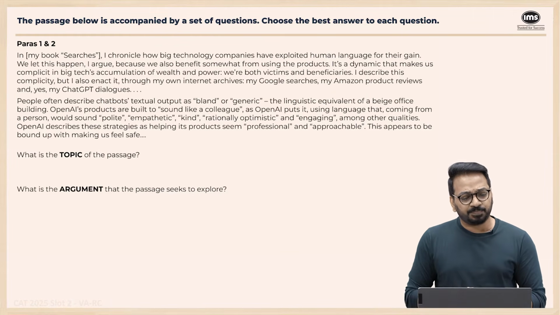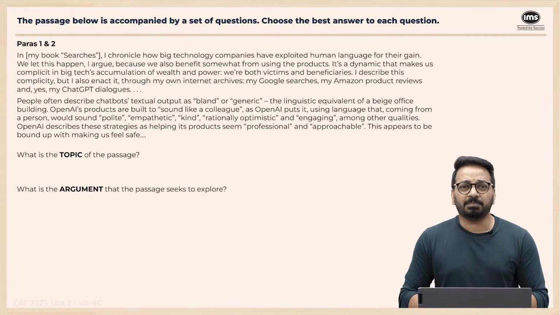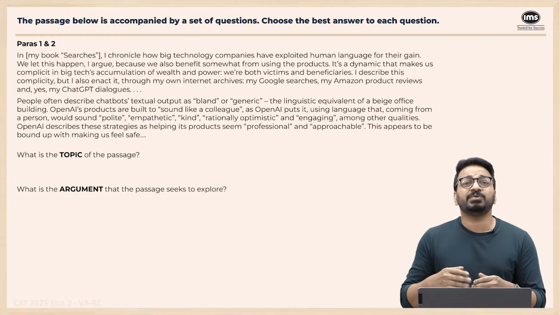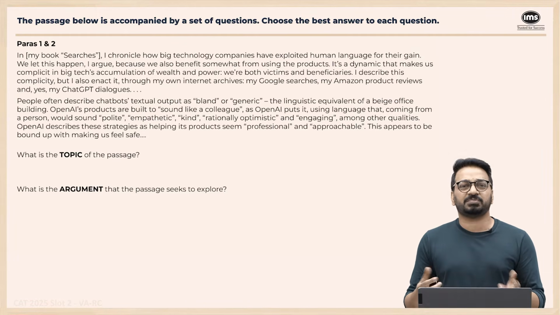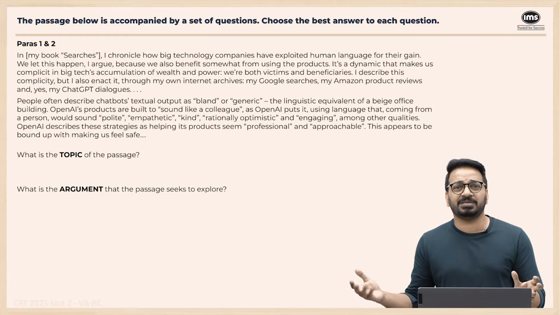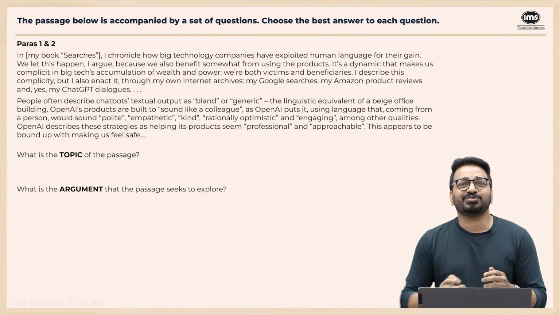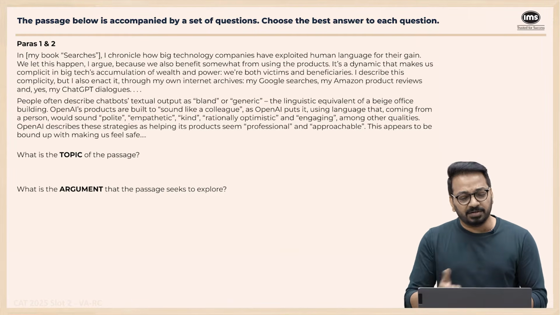Next paragraph. People often describe chatbots' textual output as bland or generic, the linguistic equivalent of a beige office building. What are they saying? Chatbots' language is typically bland and generic. Generic means very regular, run-of-the-mill statements. The language is very bland. Bland means flavorless. Linguistic means language, and what's beige? Beige is light brown in color, right? So all these office buildings, they're saying that basically the chatbot uses language which is very boring, very plain, and very regular, right?